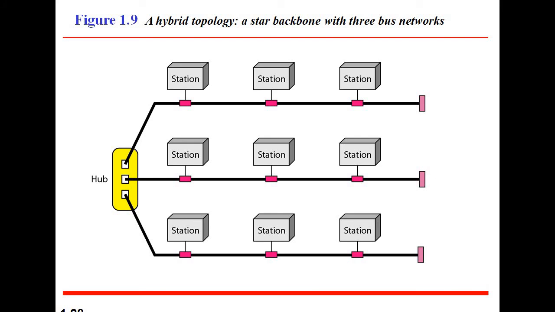It is a connection between different links and nodes to transfer the data. If we want to transfer the data from one station to another station, then we may communicate through the central hub.